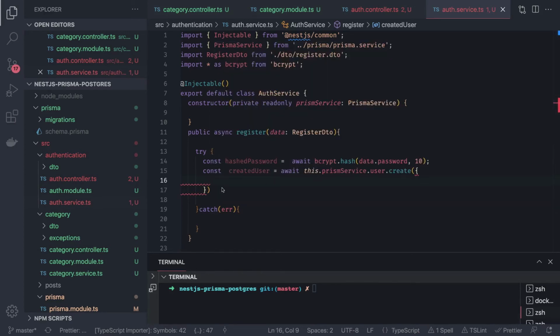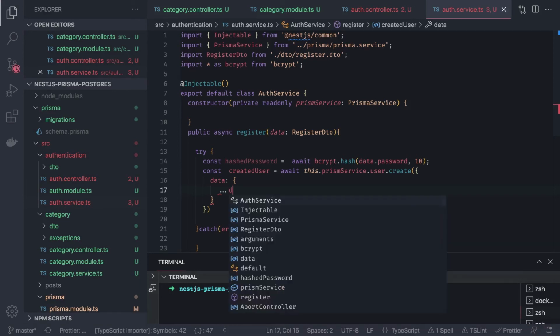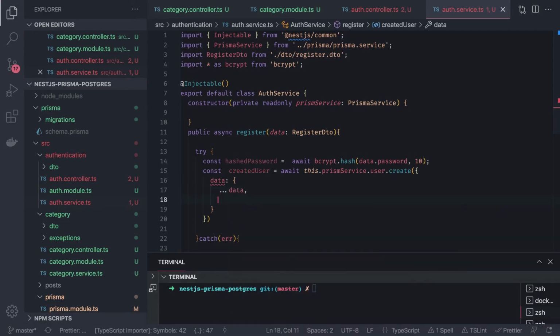So here we have the registration data. Okay, we have the data, and then we can just override the password value with this hashed password.